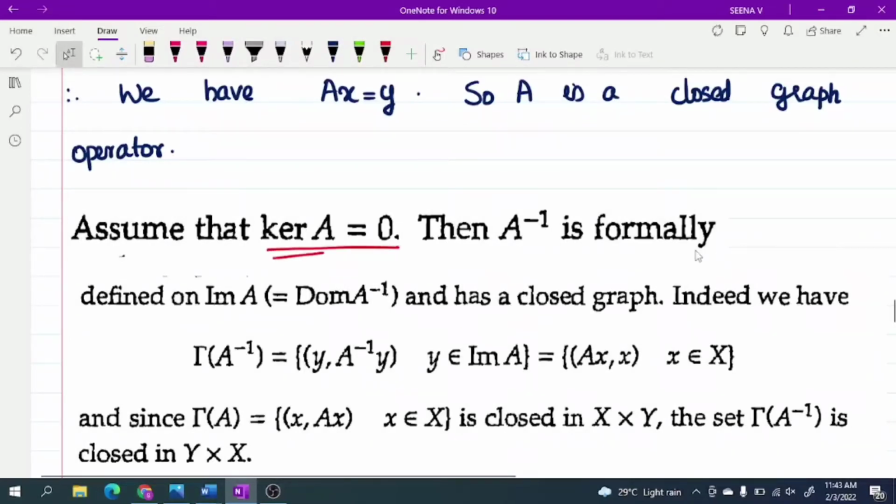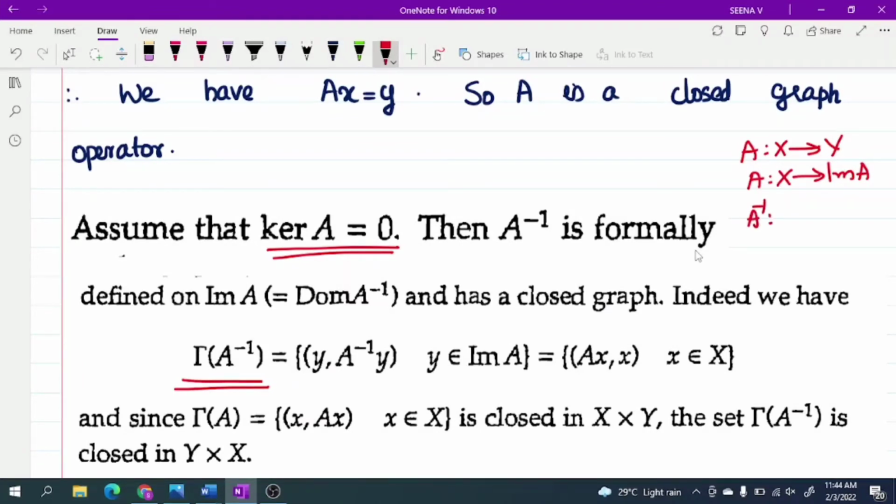If kernel of A equals 0, then clearly A inverse is defined. What is gamma of A inverse? This is the set of all (y, A inverse y) where y belongs to the image of A, because A is a map from X to Y. A is clearly a map from X to image of A, so A inverse is a map from image of A to X. So the domain of A inverse is actually the image of A.